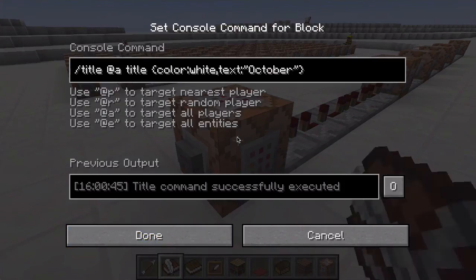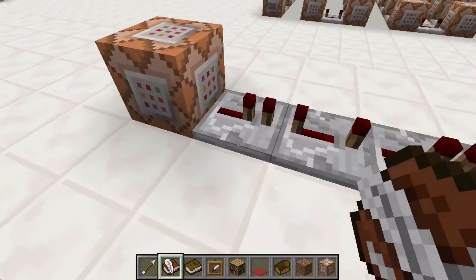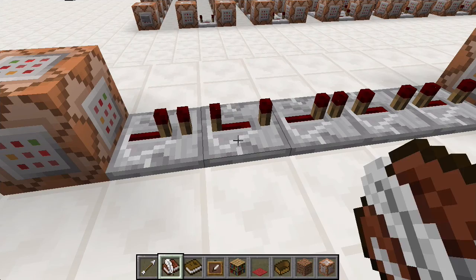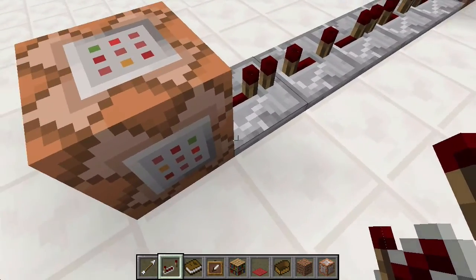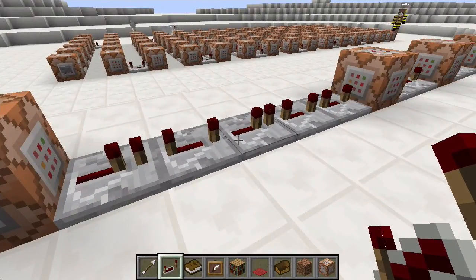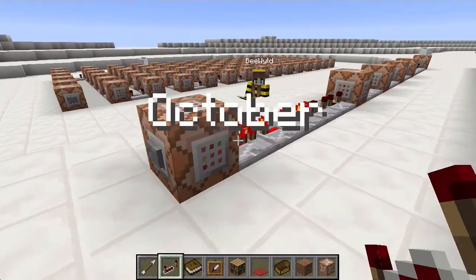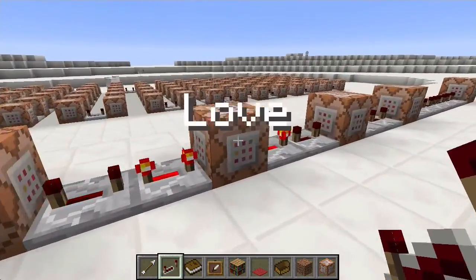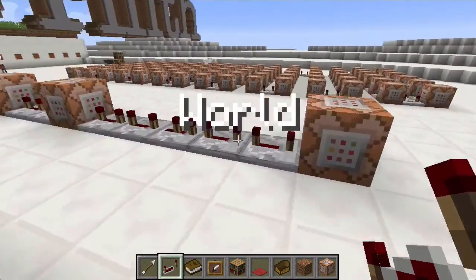Here we've got a word, October, and then we've got these spaces. These are called redstone repeaters. Redstone repeaters will send a signal along here and you'll be able to see it, but we can slow that signal down or speed it up. So let me show you an example. If I press this one here, you can see it running along there. Oh, hang on, these aren't my words. No, they're just random words.